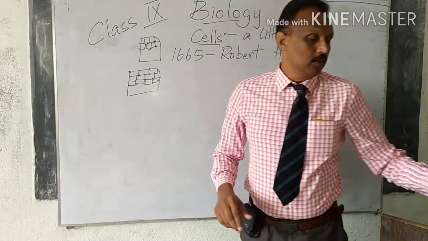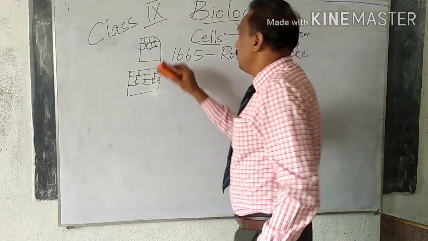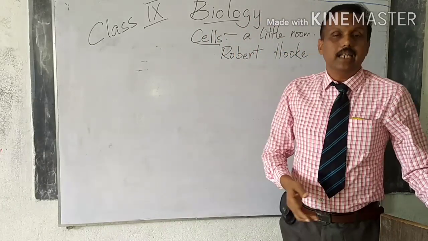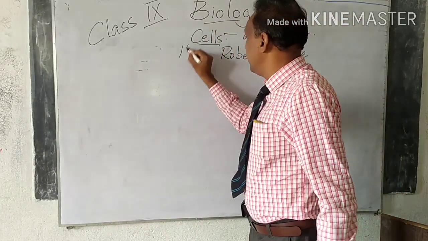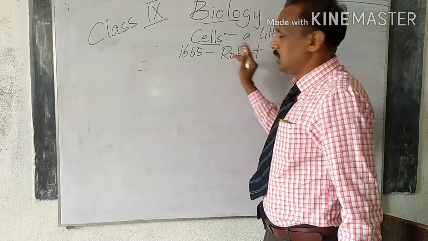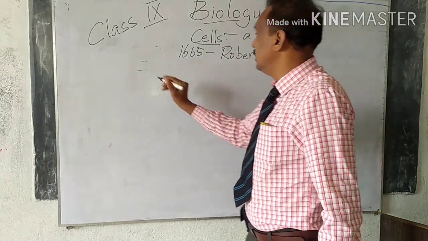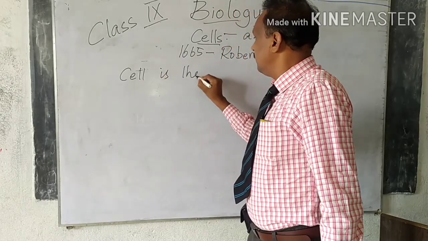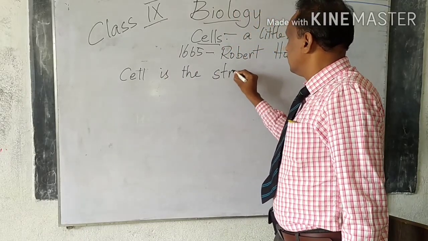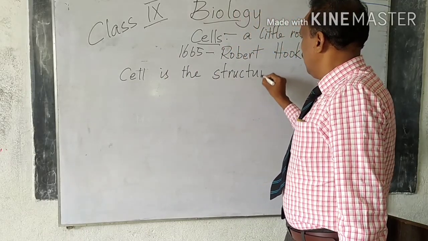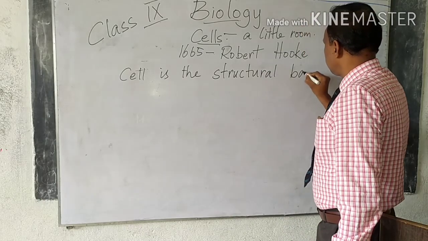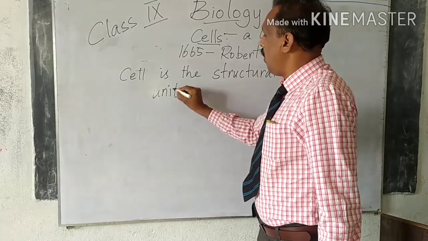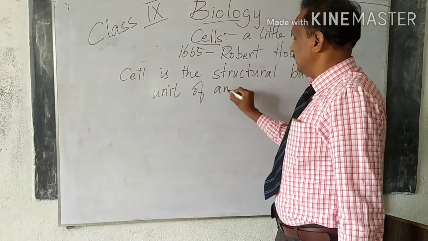If you want, I will write on the blackboard the definition. What do you mean by cell? Meaning of cell is a little room. So who coined that term? That was Robert Hooke in the year 1665. Cell is the structural, basic unit of an organism.